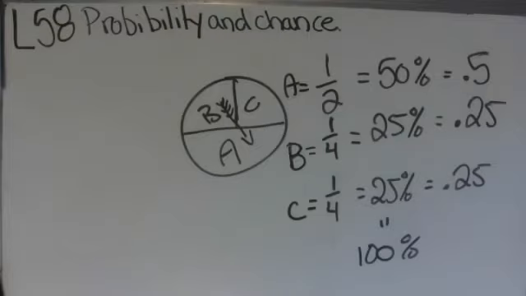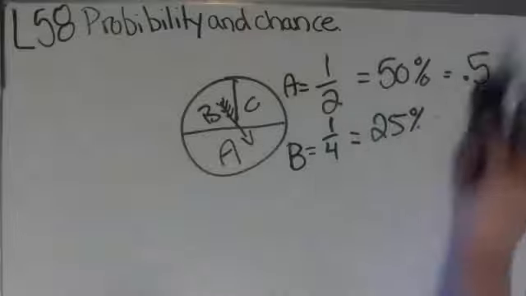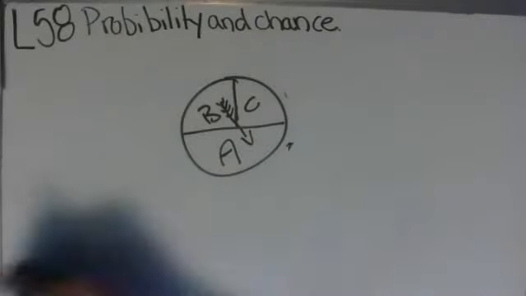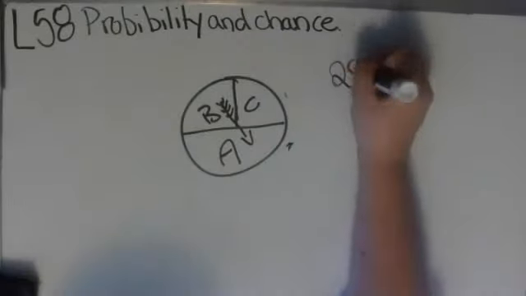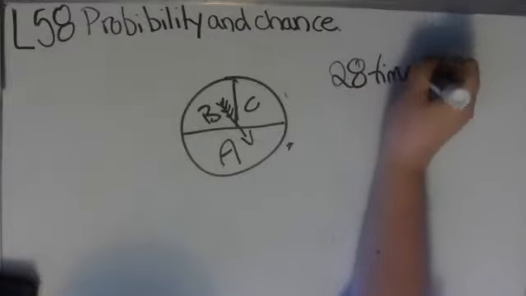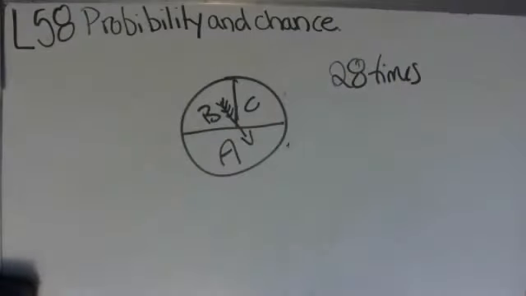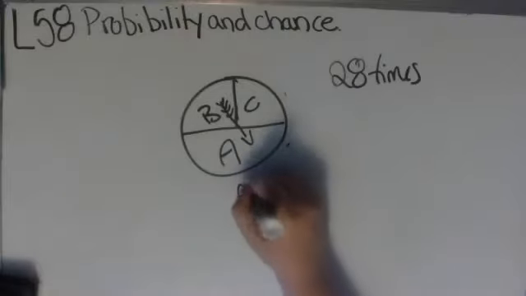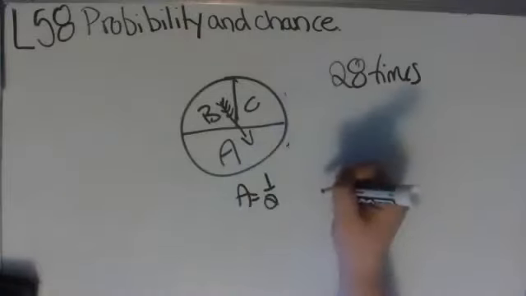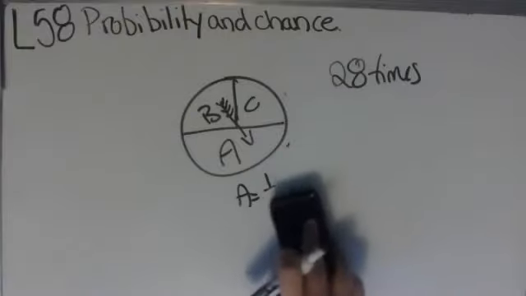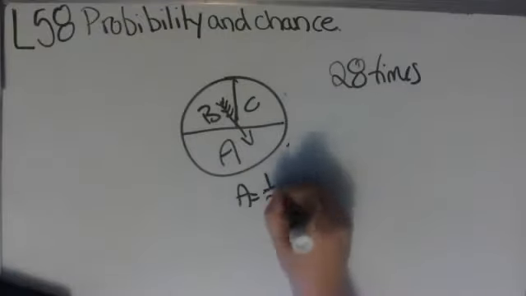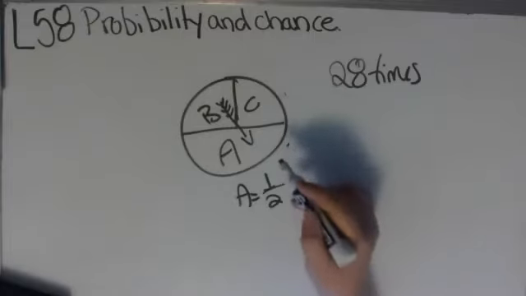So let's look at another one. We're going to use this spinner, and it's saying that Meredith is spinning the spinner 28 times. So she spun it 28 times. About how many times can she expect the spinner to land on the sector A? So remember what we said, A equals half. So if this is a perfect world and it goes exactly how it should, you will land on A